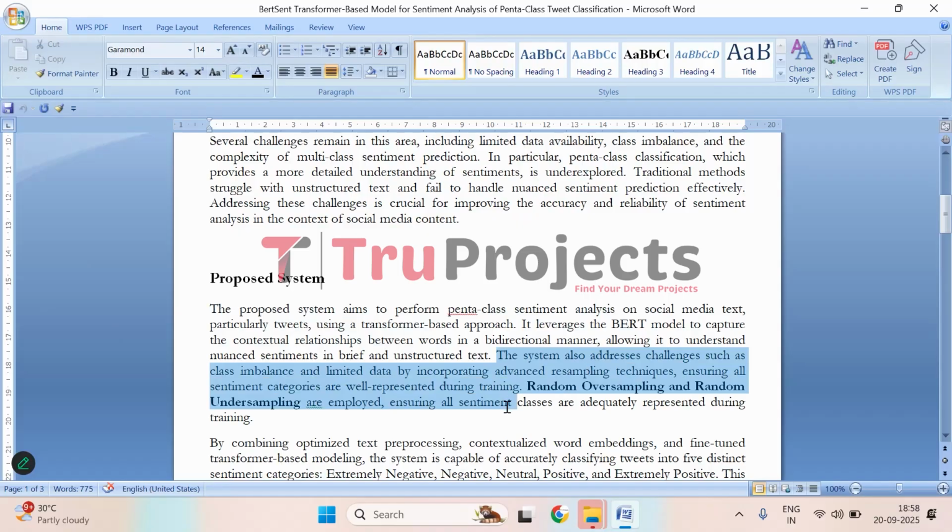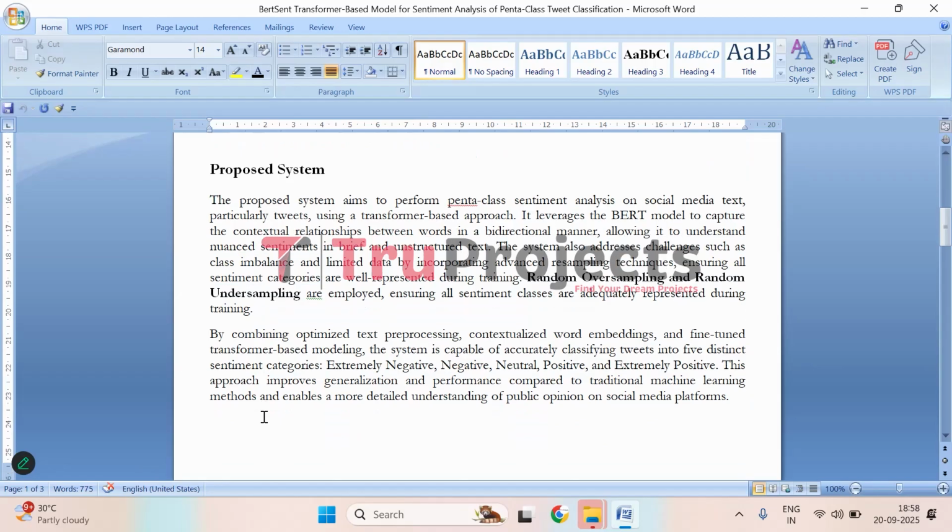The other important challenge in social media is that some sentiment categories might have fewer examples than others, which makes the model biased. To fix this, the system uses resampling techniques, specifically random oversampling and random undersampling, to balance the dataset. This ensures that every sentiment category is well represented during training, helping the model learn more effectively and make more accurate predictions.